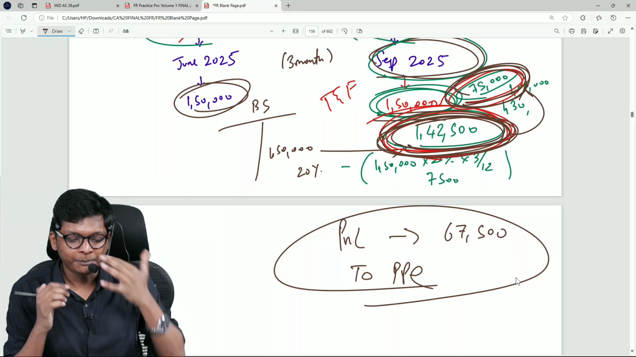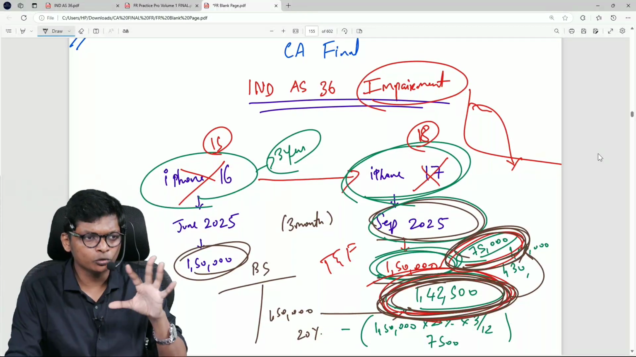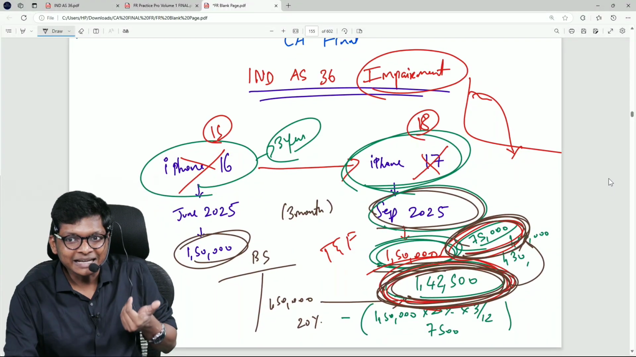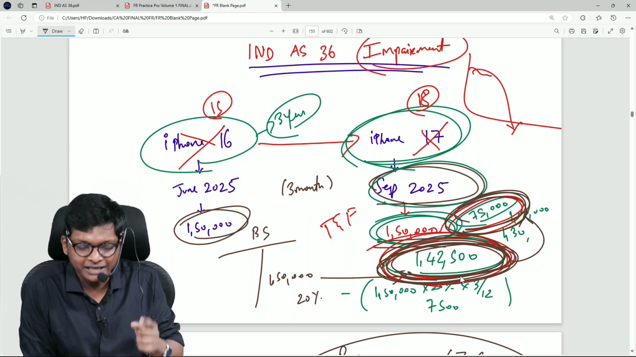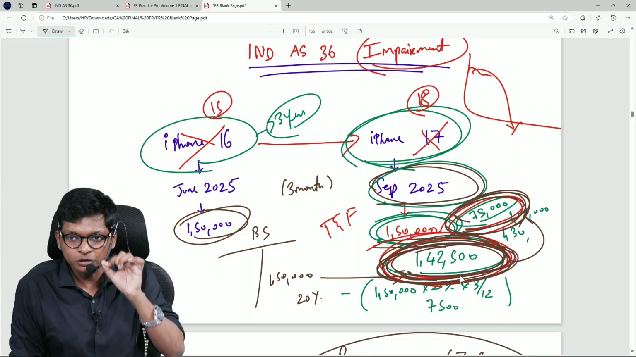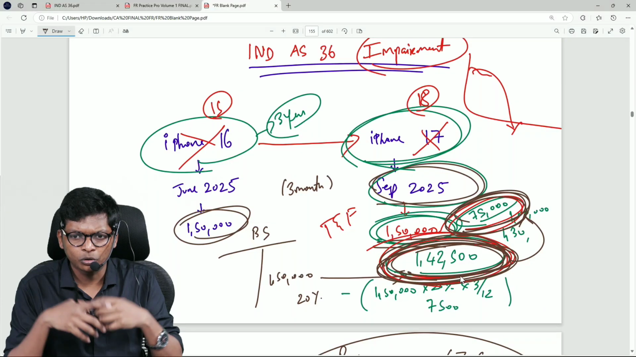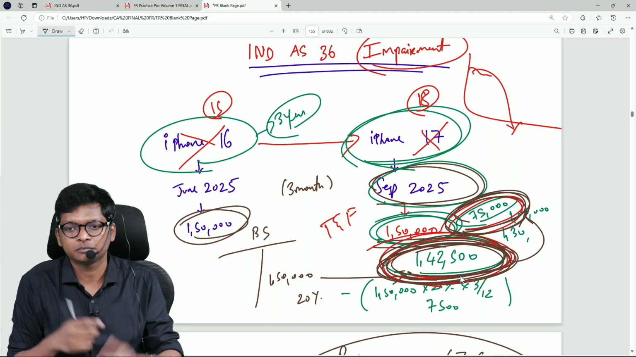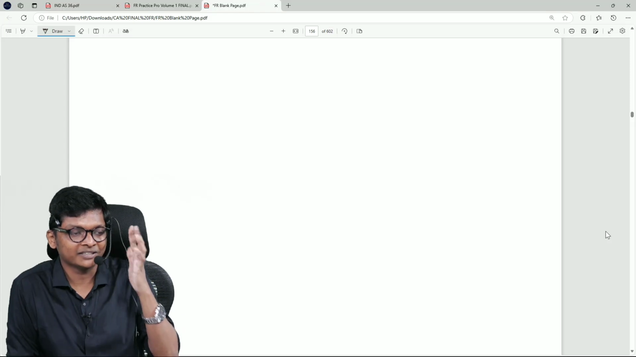This is the background of the standard. Why do we have it? Sir, why do we have this standard? Now you have the clarity. If this standard is not there, you will continue to show the iPhone in the books at 1,42,500, which is not true and fair. Correlate this iPhone example with any other PPE. Are you following, guys?